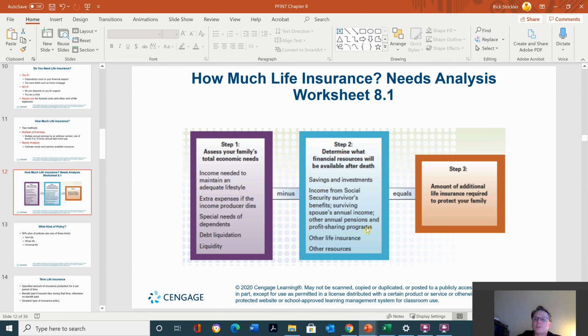So if you turn 18 during your senior year of high school, you collect until you're done with high school. If you were held back a year and won't graduate till you're 19, when you turn 19, it stops even if you're still in high school. Step 3, amount of additional life insurance required to protect your family.